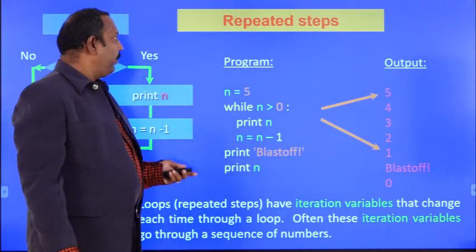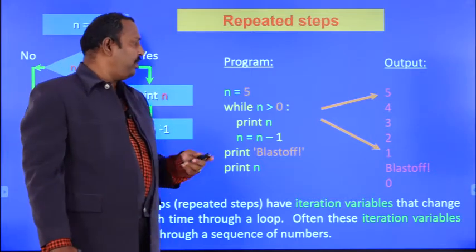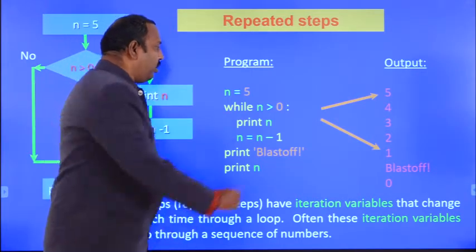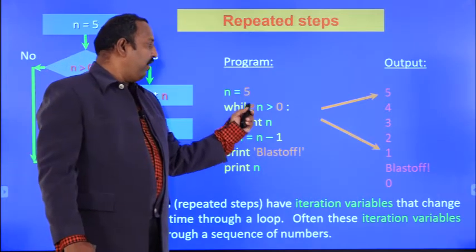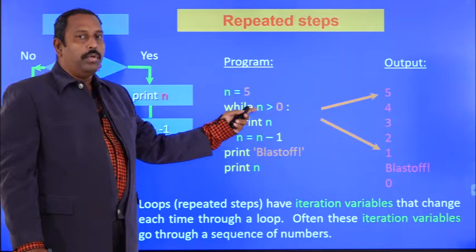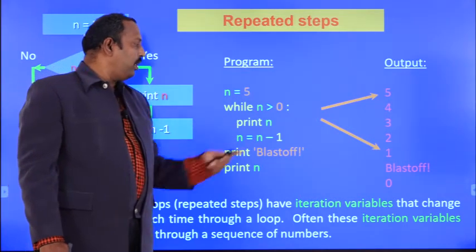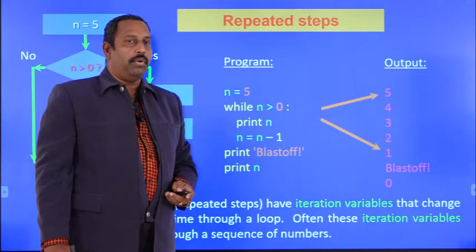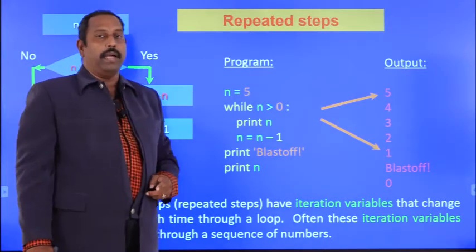When coming to the program, here you see n equal to 5 we have taken initially. While n greater than 0, this is the test condition. N greater than 0 is the test condition, 5 is greater than 0, the condition is true. So, it is going to execute the while loop. In the while loop, how many instructions are there here? 2 instructions we are executing. One is print n, another one is n equal to n minus 1.